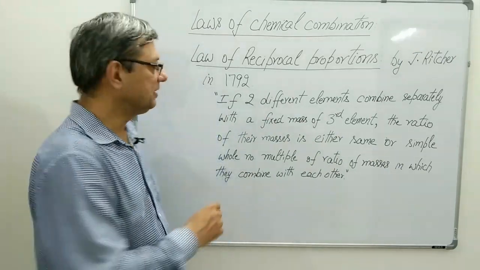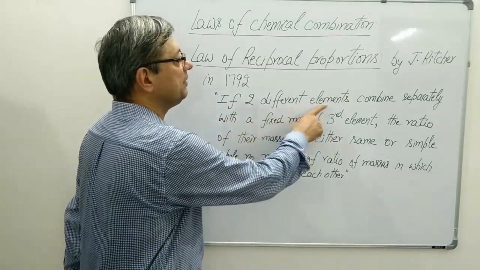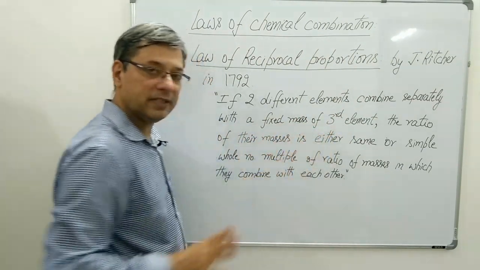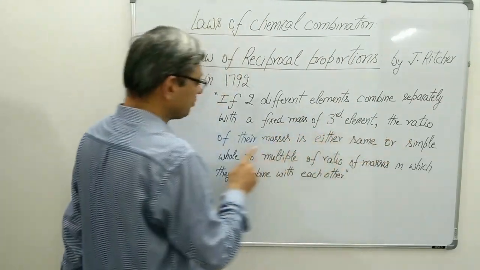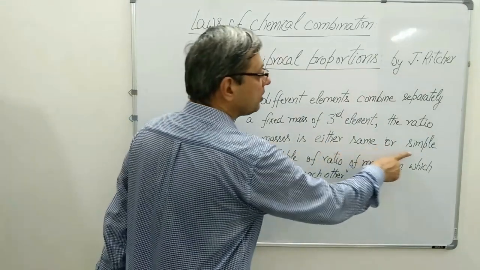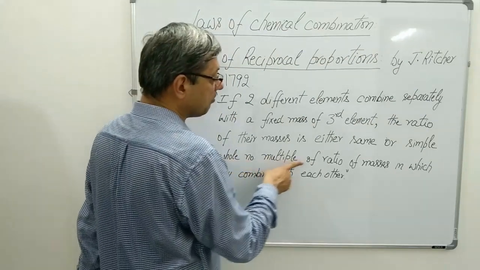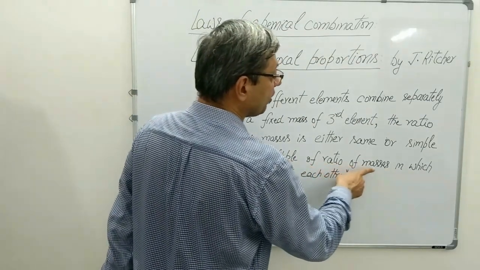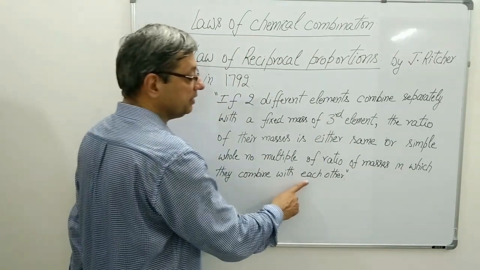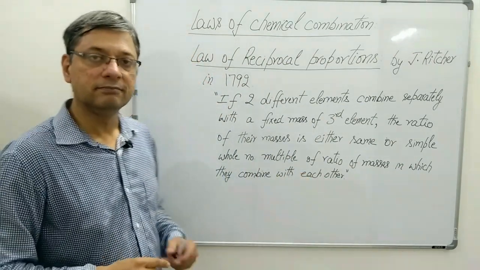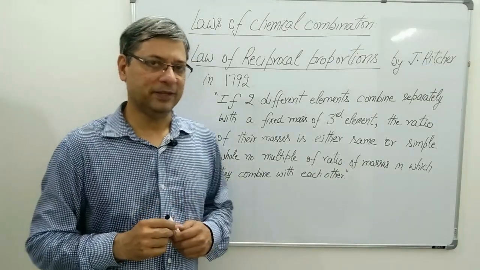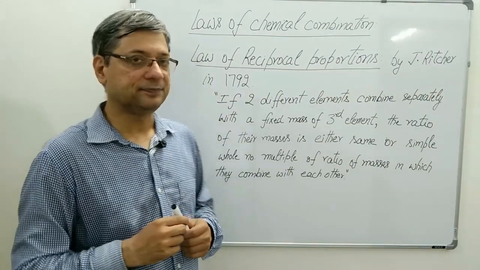The law states that if two different elements combine separately with a fixed mass of a third element, the ratio of their masses is either the same or a simple whole number multiple of the ratio of masses in which they combine with each other. Confused? Let us do one more example to make things clear.